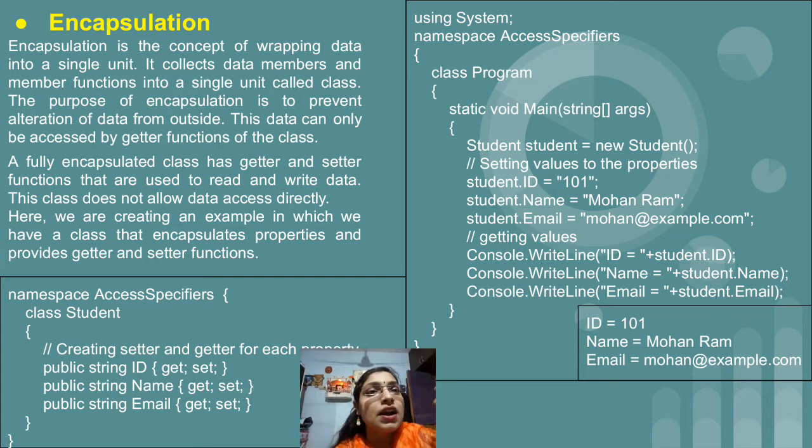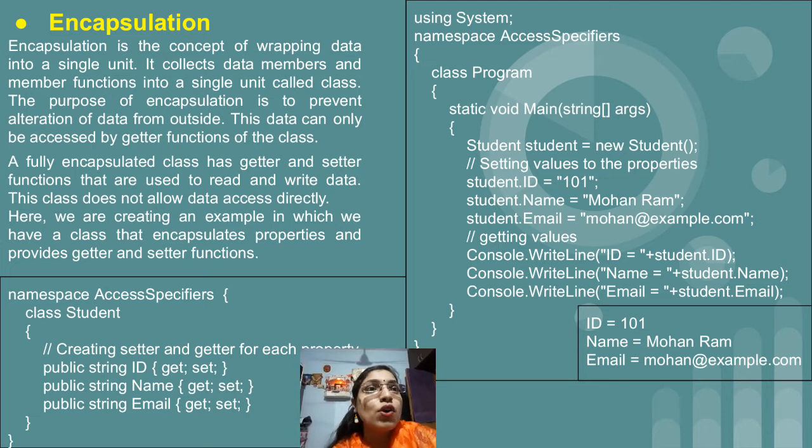After that I have one more class under the same namespace. If you notice, the namespace of both programs is the same. In class Program we have public static void main. There we create an object of the Student class by writing Student student equal to new Student. Then we want to set the values of the three variables, ID, name and email, so I have written the object name dot variable name.